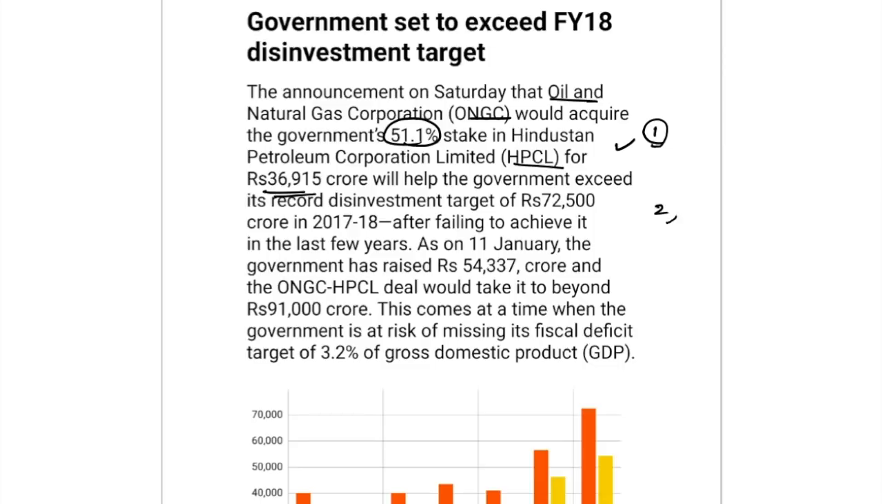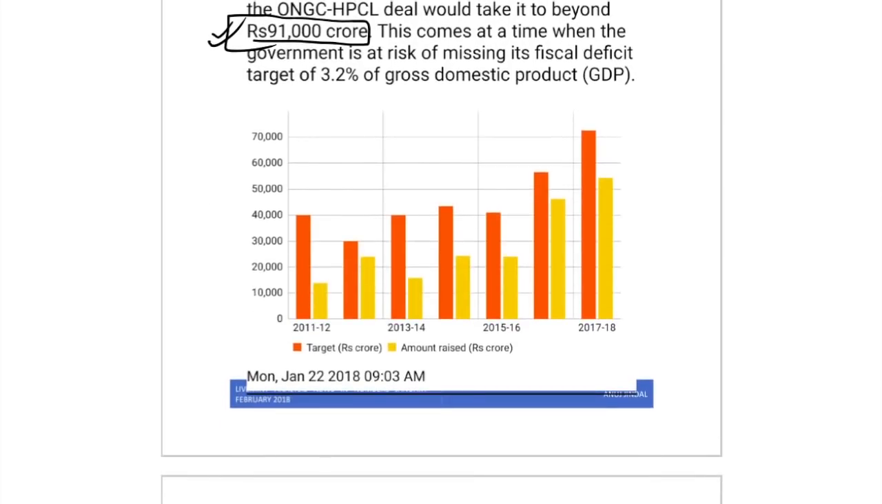Number two important fact that can be asked in the examination is that what was the disinvestment target of the government in 2017-18, and against that target what has been achieved. Against that target, the government claims that now it has achieved almost 91,000 crore. So the target was only 72,500 crore. The government has received 91,000 crore from the disinvestments carried out in the financial year 2017-18. So these are two important facts that can be asked in the examination as well.